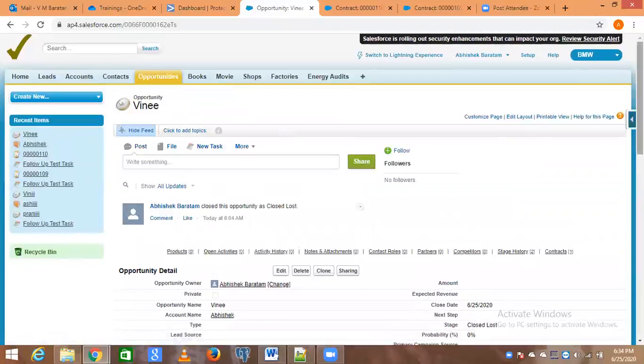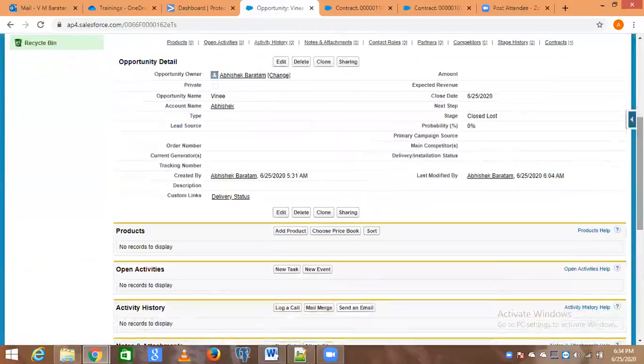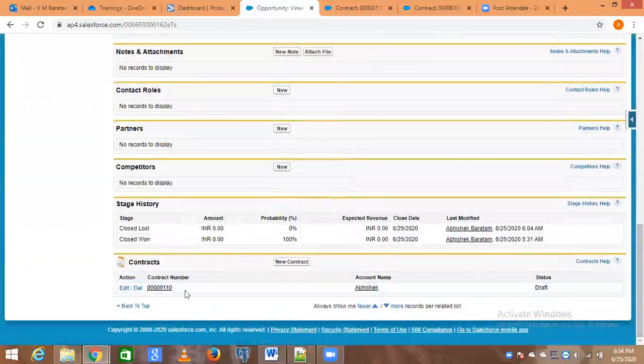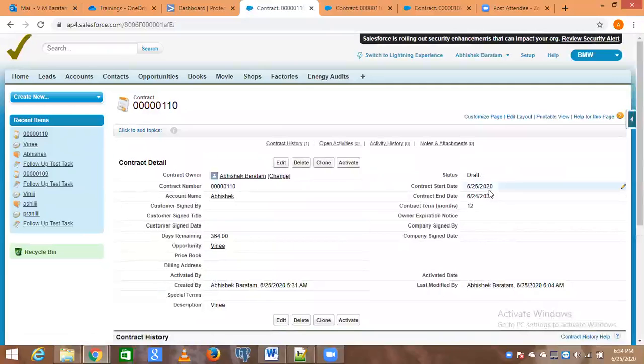Okay, now scroll down, and always open the record in a new tab. Now see the description. Okay. See description. Oh okay. Yes. The opportunity and start date. Yeah, 25th.